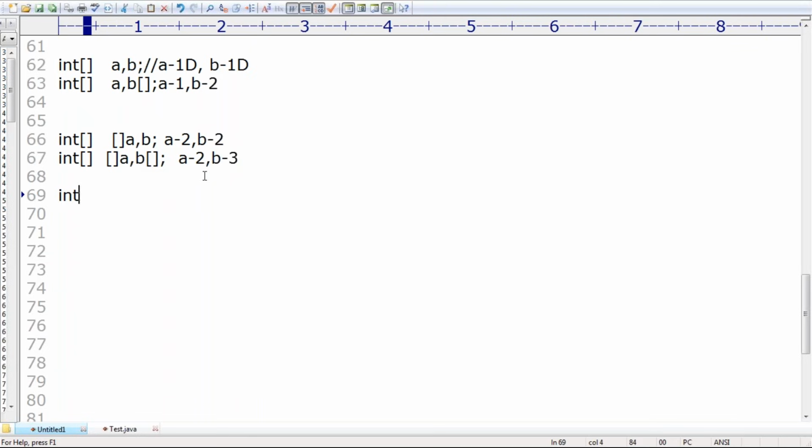Can you please tell? Observe that. int[] a, []b, like this I'm taking. Can you please tell what is a's dimension? One dimension. Excellent. What is b's dimension? Immediately you have to respond. What is b's dimension?